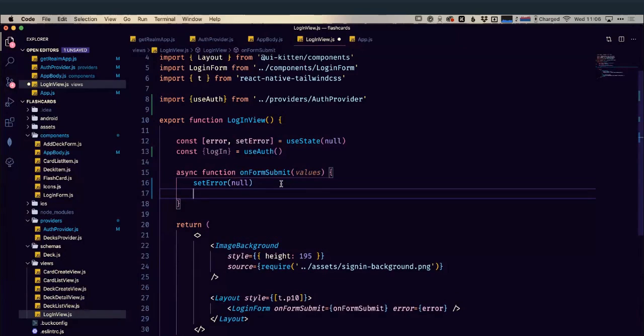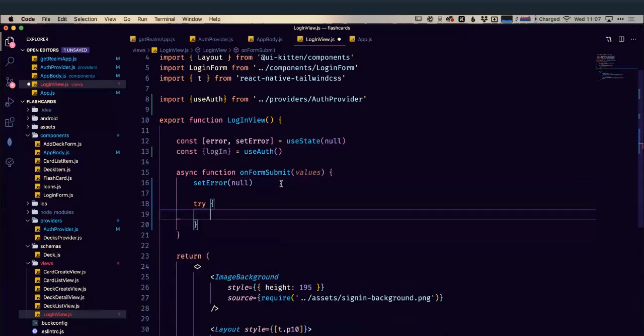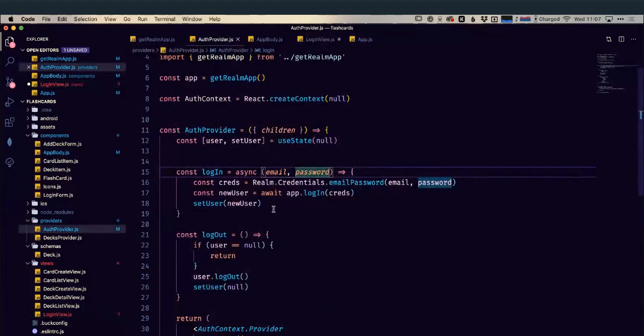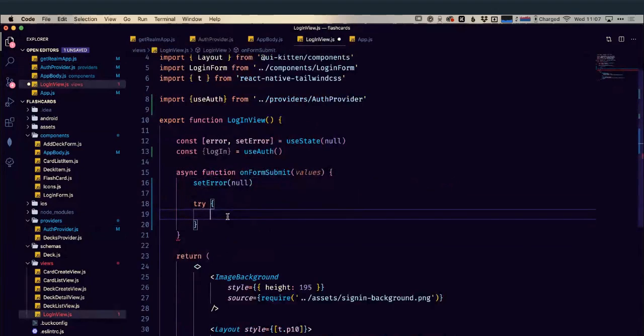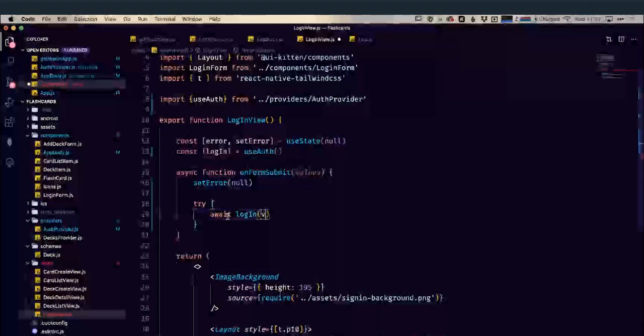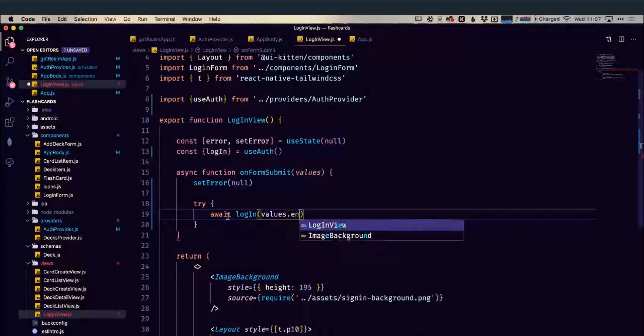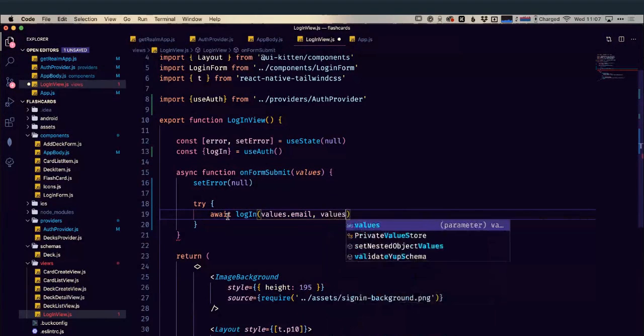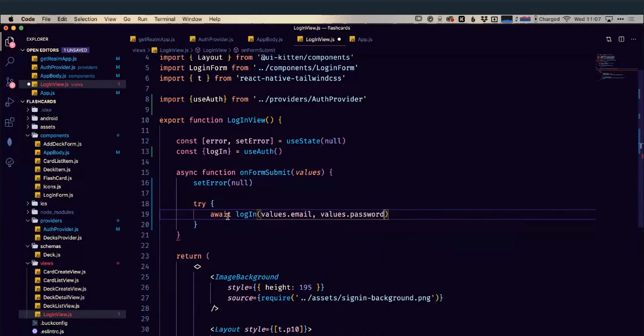And then we're going to do this try, because we know that this auth provider in this login function, if something goes wrong with this login, it's going to raise an exception. So let's catch that exception. So we're going to try here, and then we're just going to await login. And we're going to call that with our email and our password that's getting sent from our login form. And hopefully that's going to work okay. If it doesn't, it's going to raise an exception. So after our try here, then we can catch that exception.